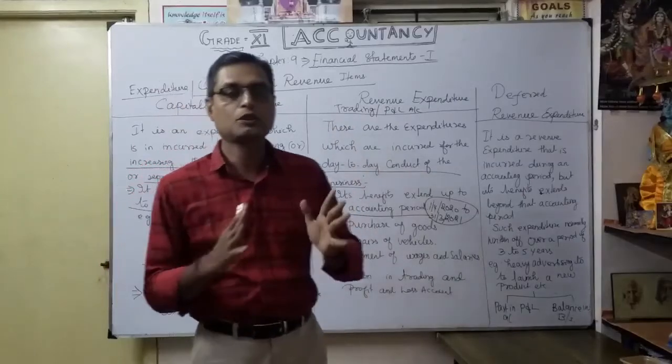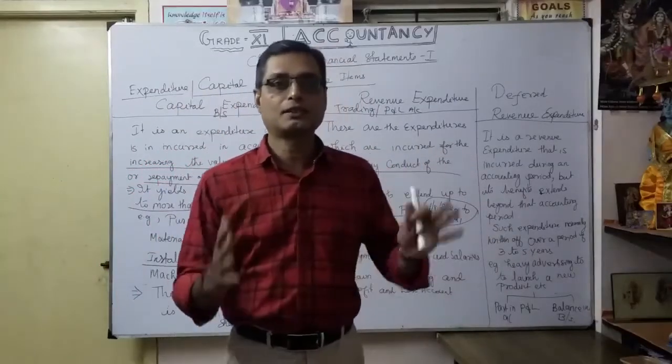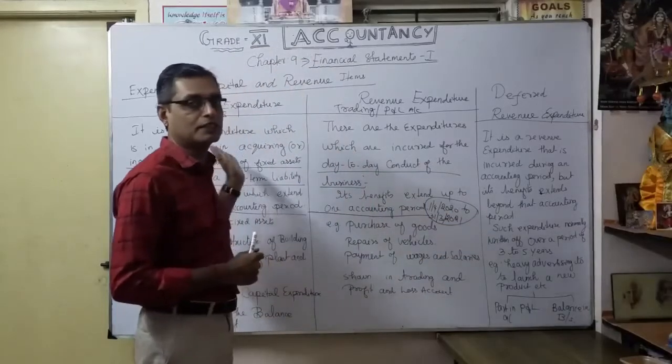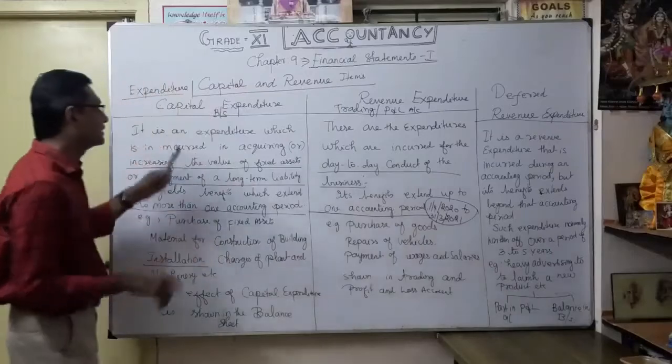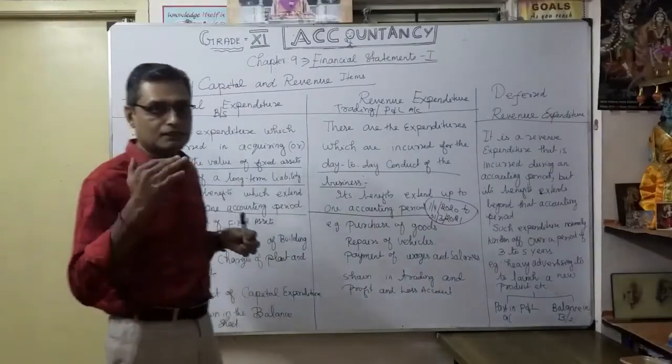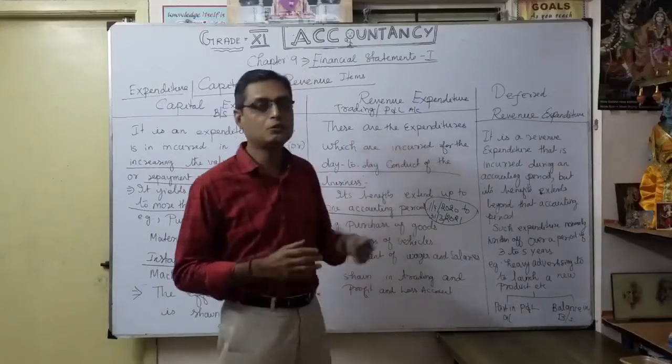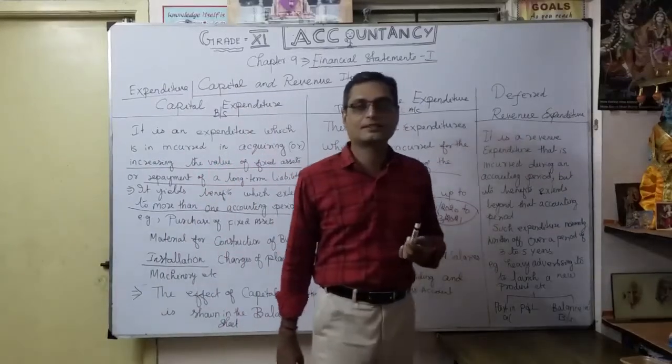You understood now how capital expenditure and revenue expenditure differ. If the benefits carry over more than the accounting period, it is called capital expenditure. If it is within the accounting period, only one accounting period, it is called revenue expenditure. Now, it's very important and very interesting.